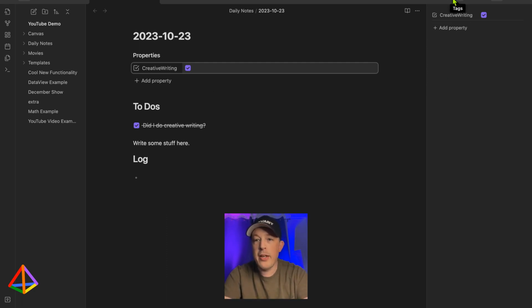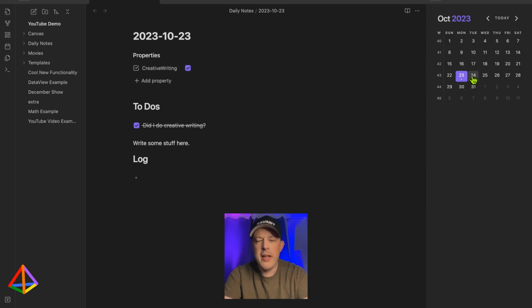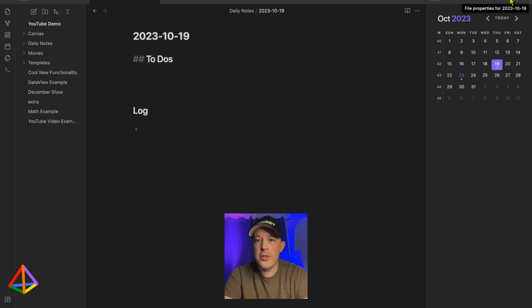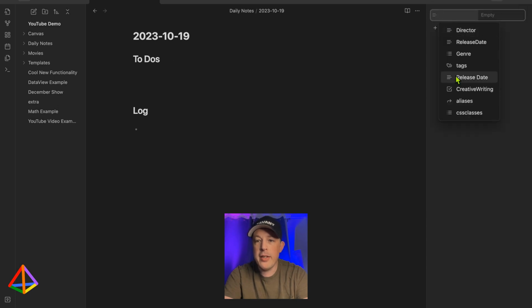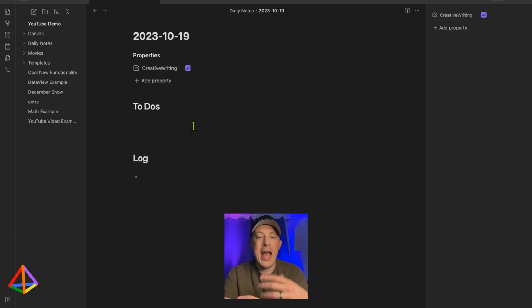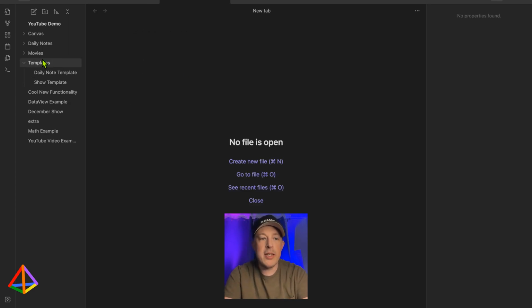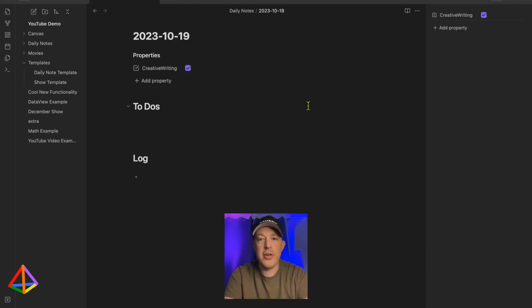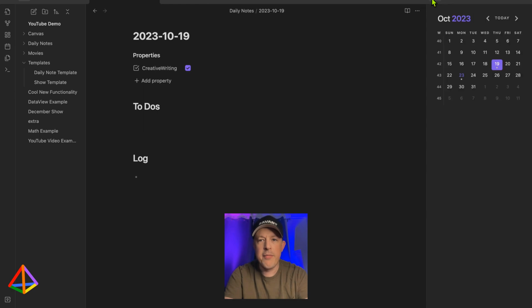So then we can go back to the calendar, and then maybe we started on Thursday and we want to look at the property and creative writing, and yes. Okay, so we can add this by hand every time, or if you're familiar with templates, go to the daily note template and then add the property to the daily note template, and voila. Now, when I add a new day, this creative writing will be added as a property.